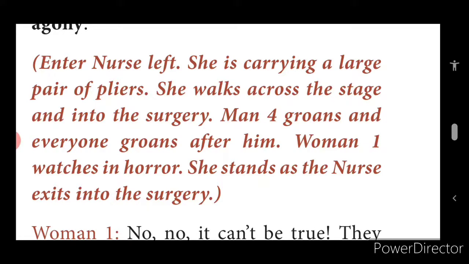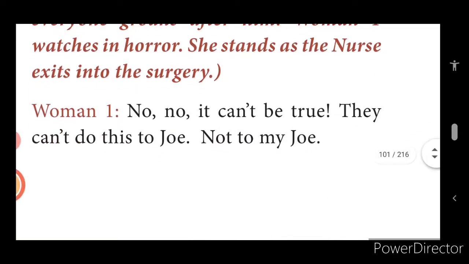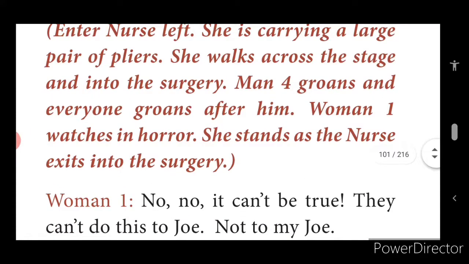The moment the nurse enters the surgery room with the pliers, once again she stands. So who stands over here? This is Joe's wife, that is woman 1. She stands from her place. No, it can't be true. They can't do this to Joe. Not to my Joe.